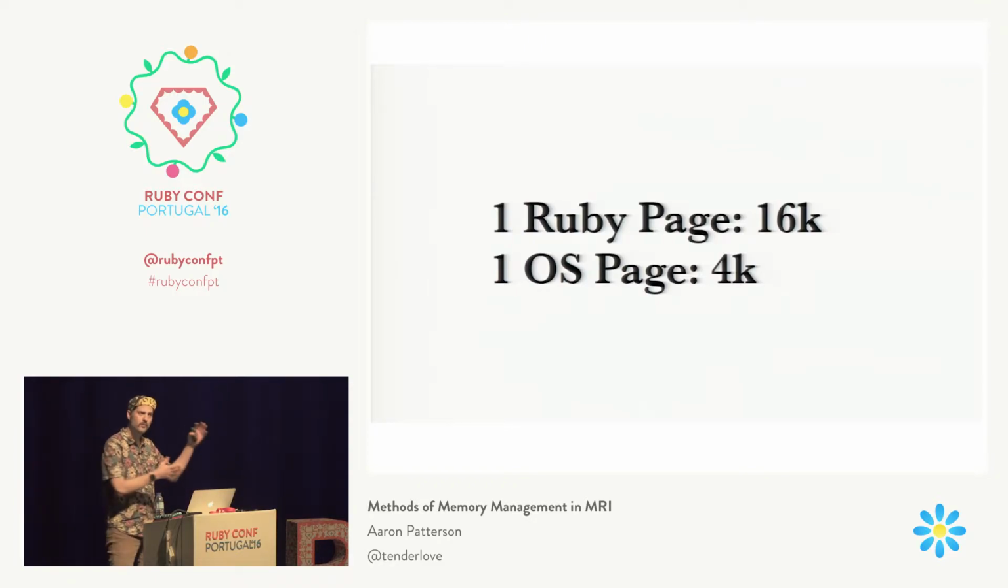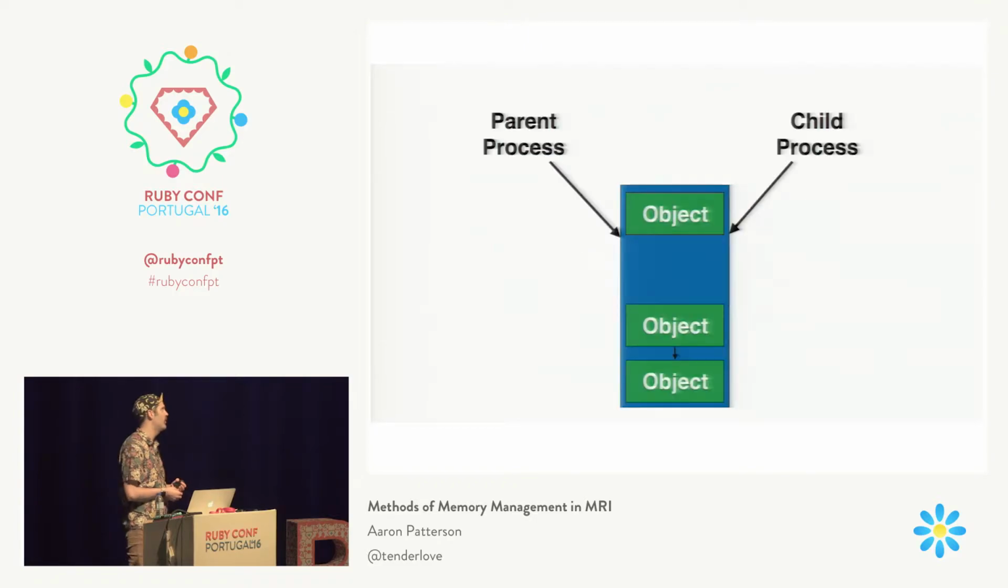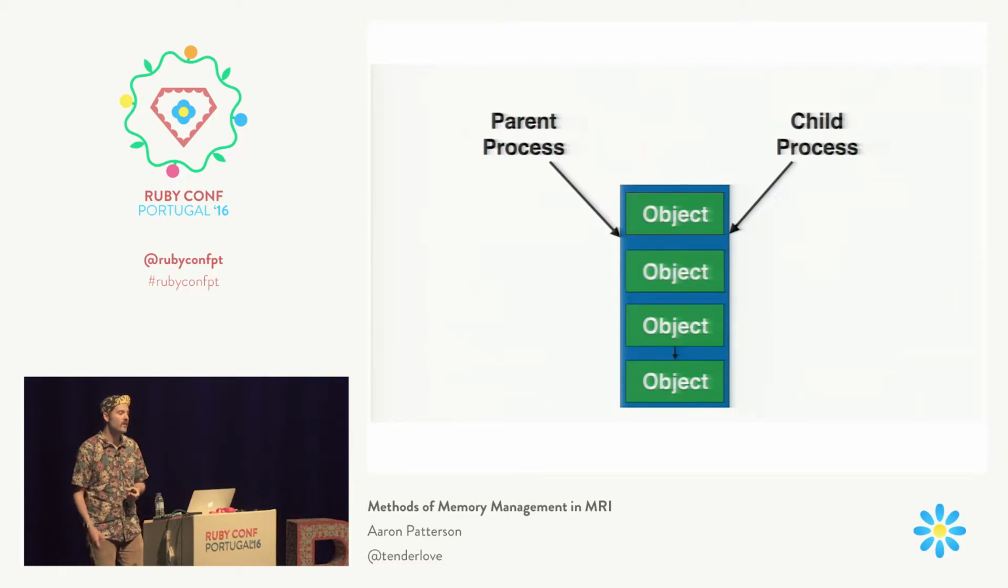Now, let's say we have one page and a parent process and a child process that both point at that page. Now, let's say the child process allocates a new object. That new object is going to be written into the page. And unfortunately, that means that that page cannot be shared with the parent process anymore.